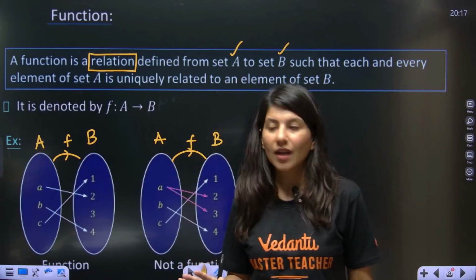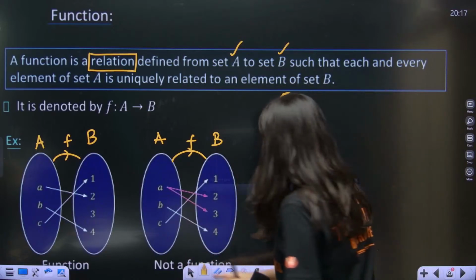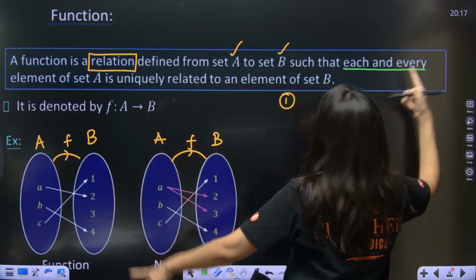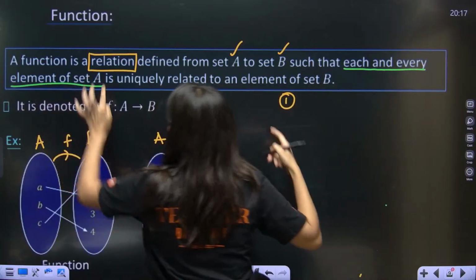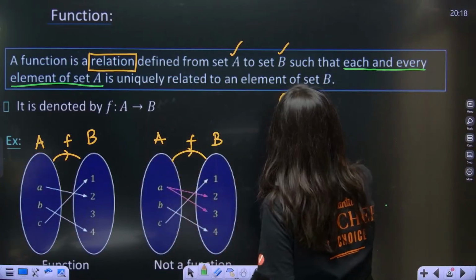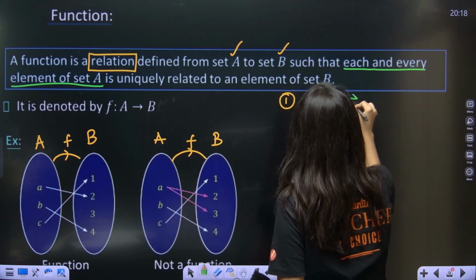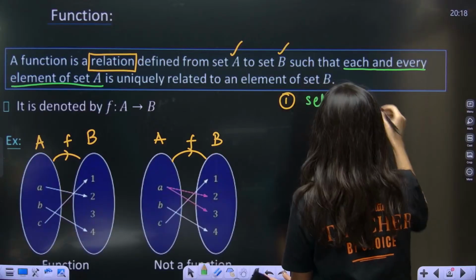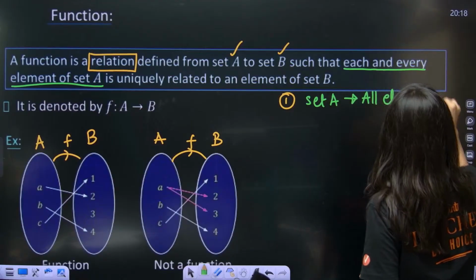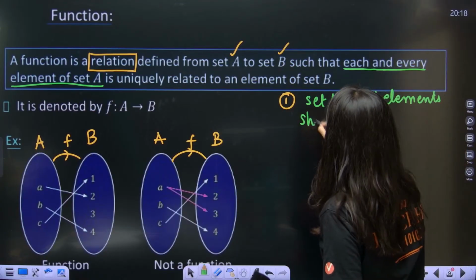But in here, the very first rule is each and every element of set A is related to something. That means in set A, all elements should be occupied.